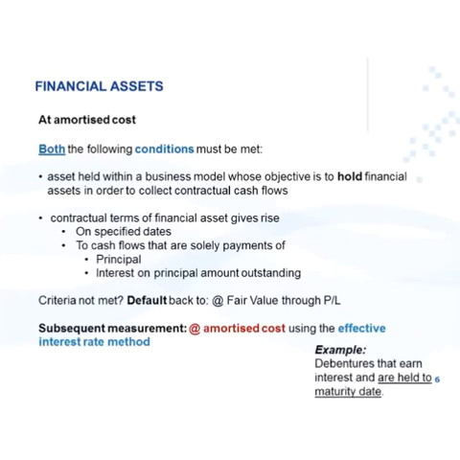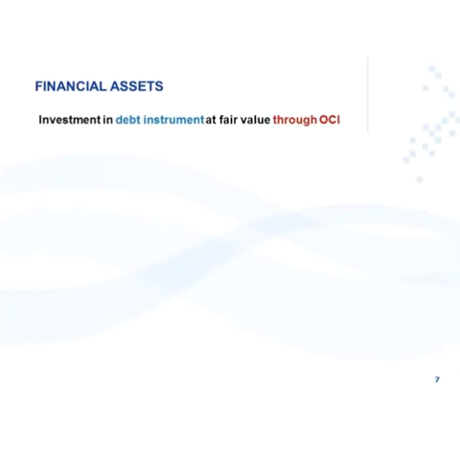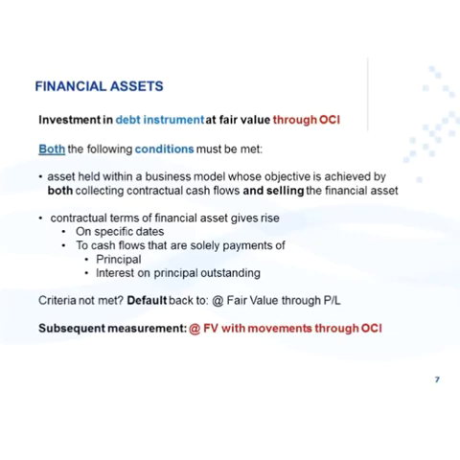An example in this category is where you hold debentures to earn interest on those, and it's held until maturity date. The next category is financial assets at fair value through OCI, and specifically an investment in a debt instrument. For an instrument to be classified into this category, both the following conditions must be met.